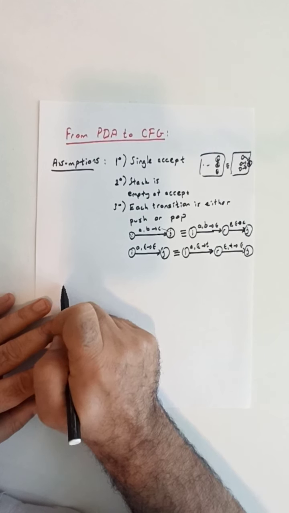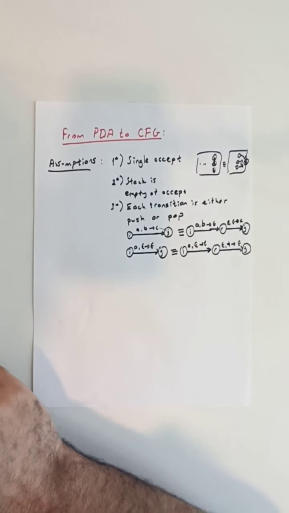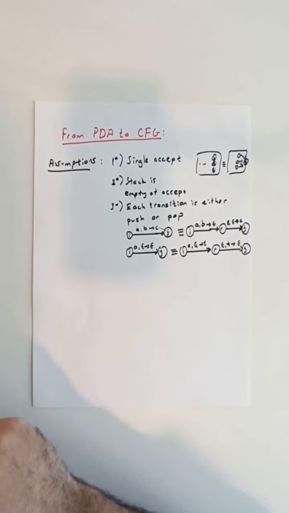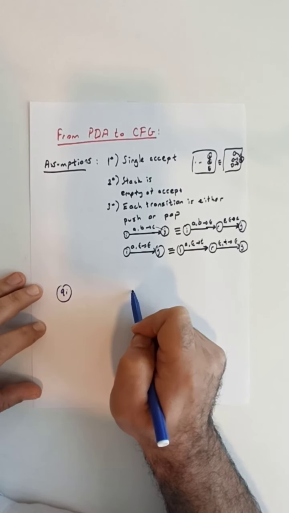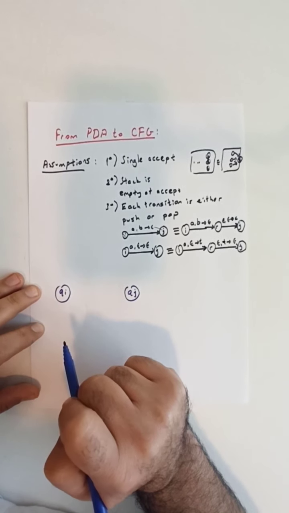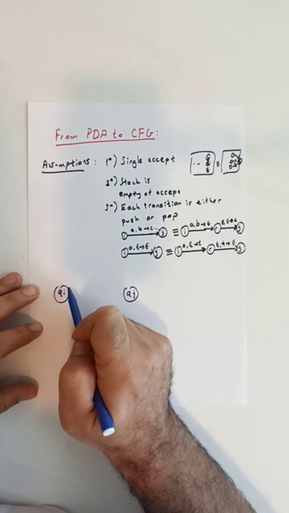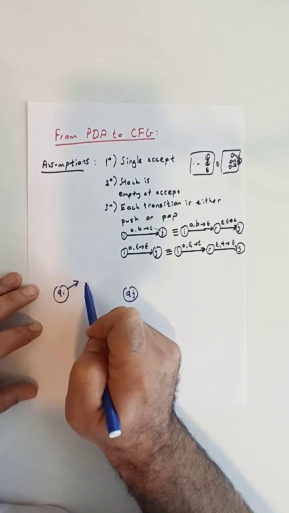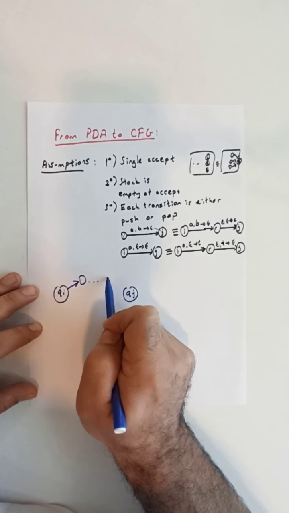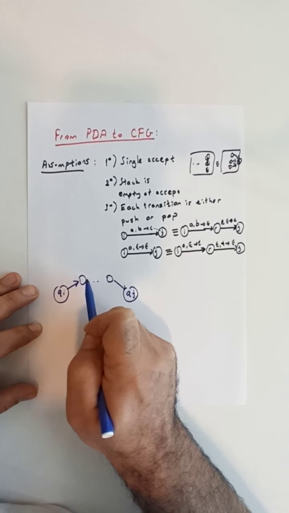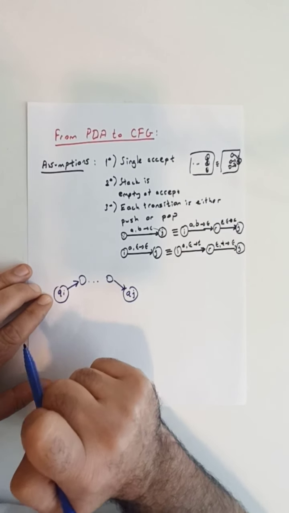From the PDA, take a look at any pair of states, Qi and Qj. There will obviously be many transitions in our PDA that take us from Qi to Qj. Let's say that this is such a computation path that takes us from Qi to Qj.